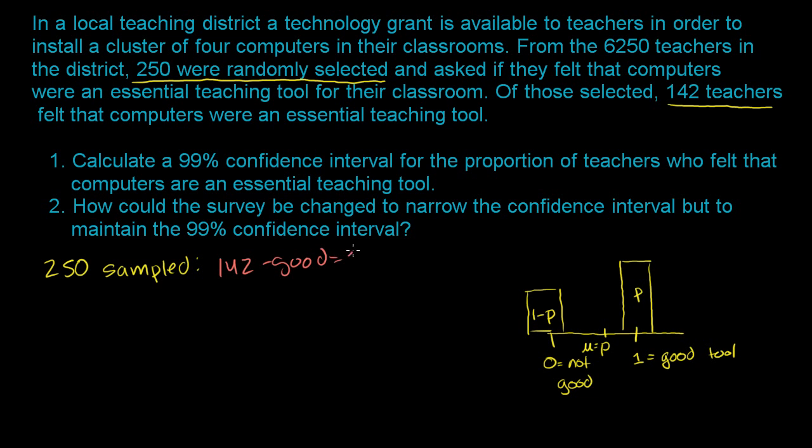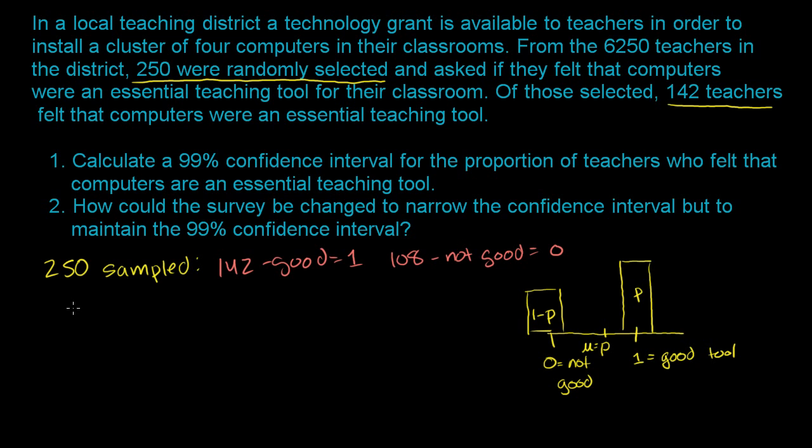And we'll say that this is a 1. So we sampled 1 142 times from this distribution. And then the rest of the times, so what's left over? There's another 108 who said that it's not good. Or you could view them as you were sampling a 0, right? 108 plus 142 is 250.